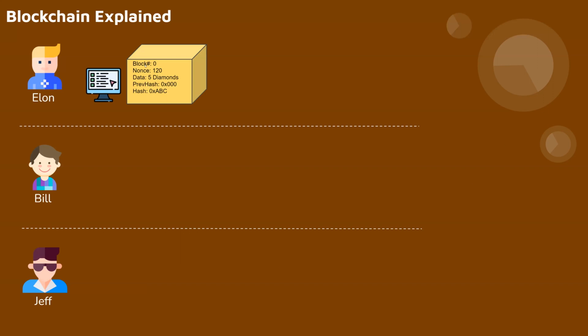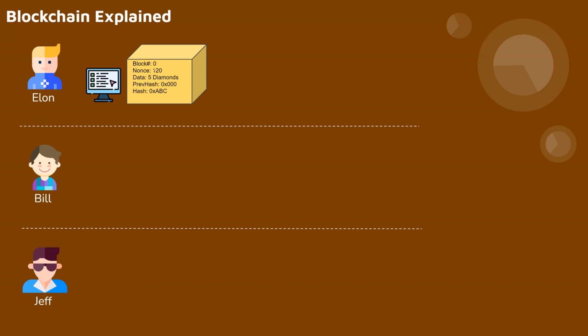So in the first week they started mining, he kept the record like this. Block number, that means entry number 0, nonce, assuming this is a random number for now, but it has value, so we'll come back to it later. Nonce is a number that is associated with the transaction. So we're going to talk about that later. You have data, that means they have mined 5 diamonds.